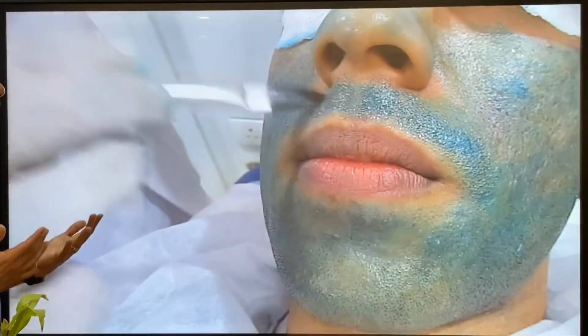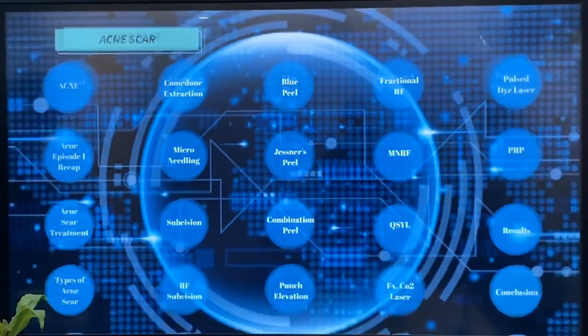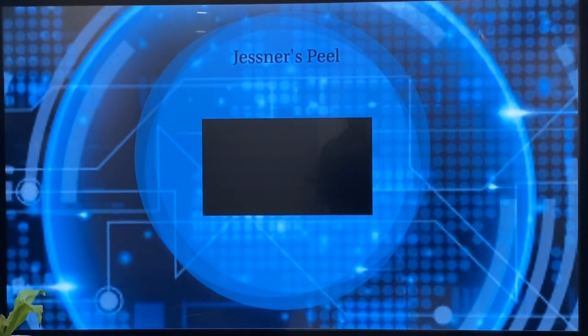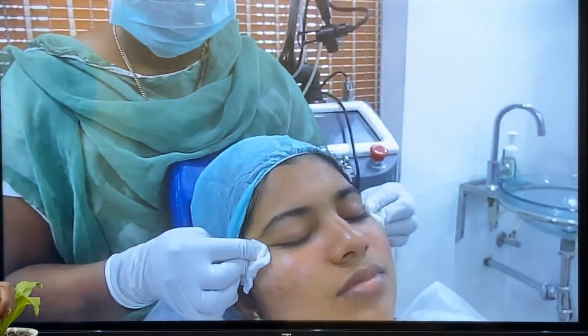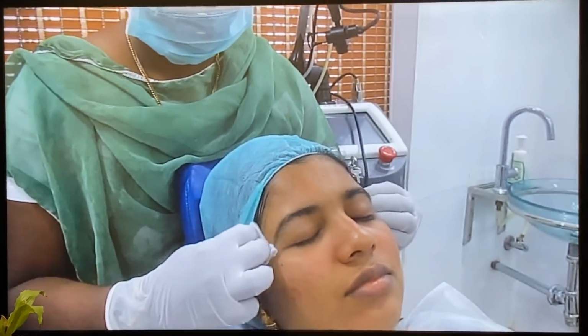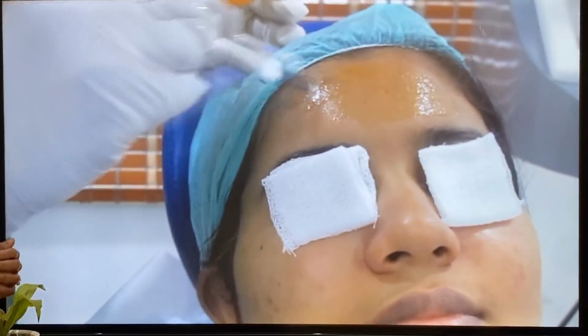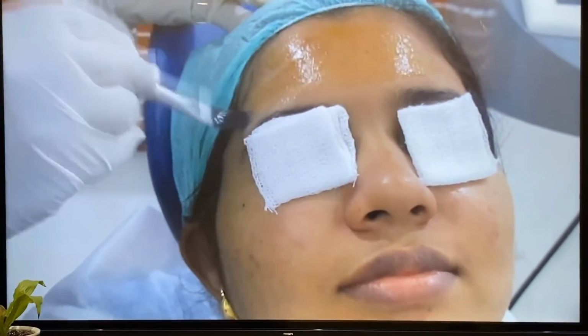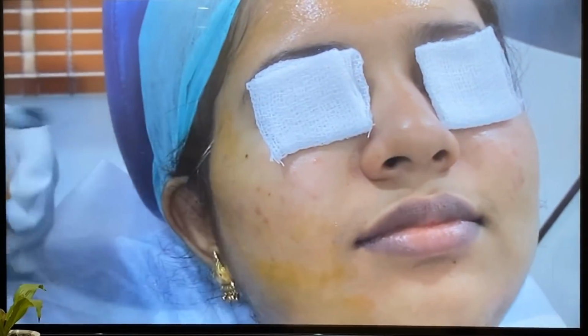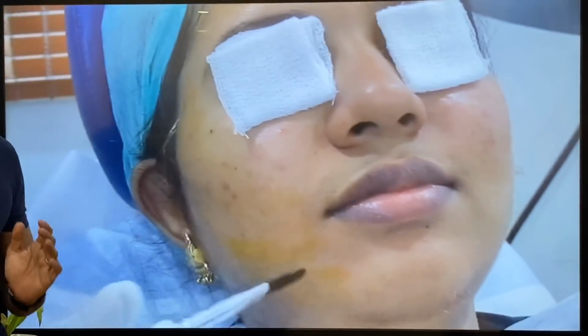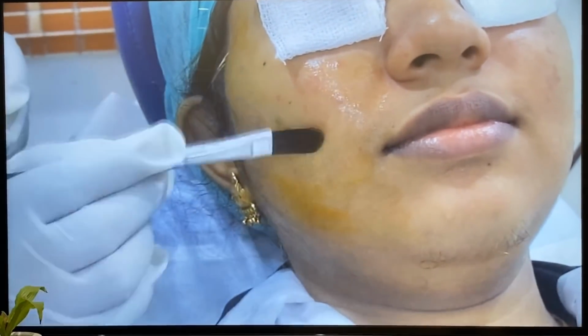This will give very good rejuvenation, plus it will reduce pigmentation and is also good for acne scars. And Jessner's peel is a combination peel which contains salicylic acid, lactic acid and resorcinol. This is also an excellent peel for acne and acne scars as well.